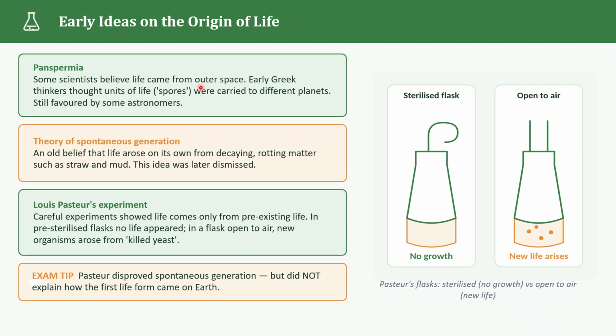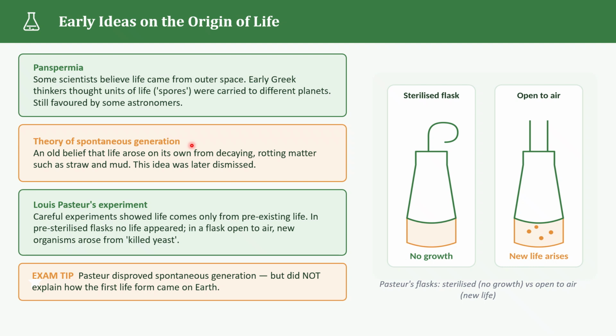Another one is spontaneous generation. For a very long time, people believed in something called the theory of spontaneous generation. And what is this about? According to this old idea, living organisms could appear directly from non-living or decaying materials. For example, people believed that life could arise from things like mud, straw or decaying matter. But later, scientists started questioning this idea.